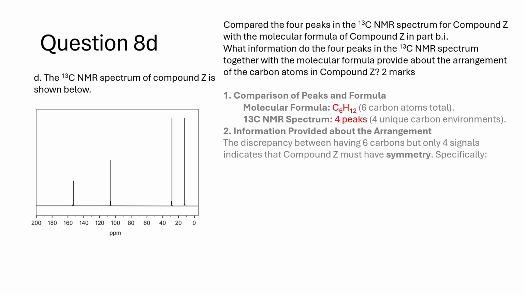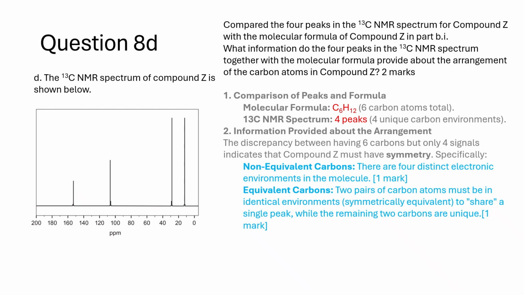The discrepancy between having 6 carbons but only 4 signals indicates that compound Z must have symmetry. Specifically, non-equivalent carbons: there are 4 distinct electronic environments in the molecule. Equivalent carbons: 2 pairs of carbon atoms must be in identical, symmetrically equivalent environments to share a single peak, while the remaining 2 carbons are unique.